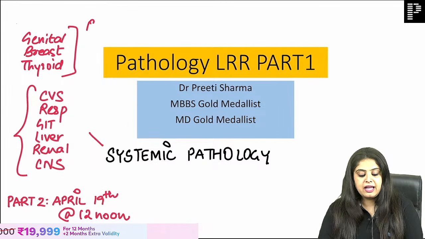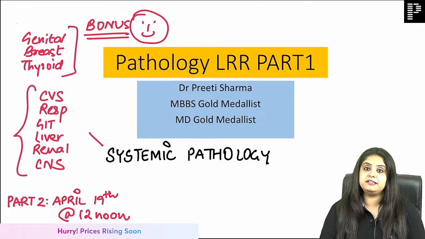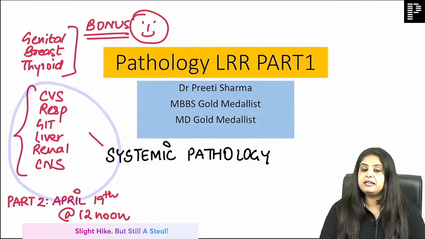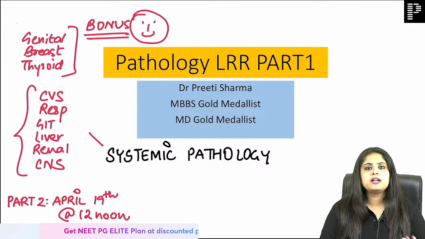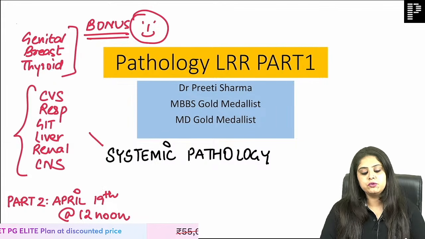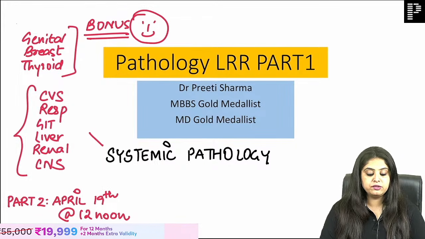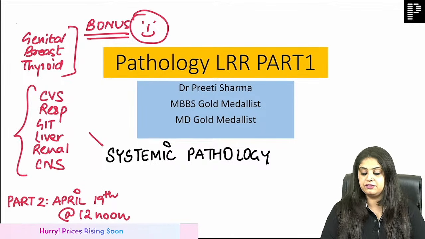So like I do every year, at the end of the PDF, I have a few bonus slides, which are only photos which I have already labeled. If you don't have time right now, never mind. But one day before the exam, just go through these pictures and I think you will be good to go, because this will give you a good revision of surgery, medicine, gynae and other subjects.